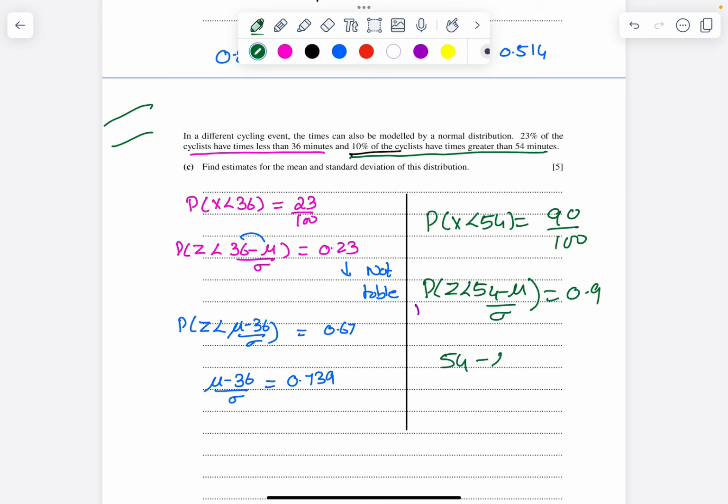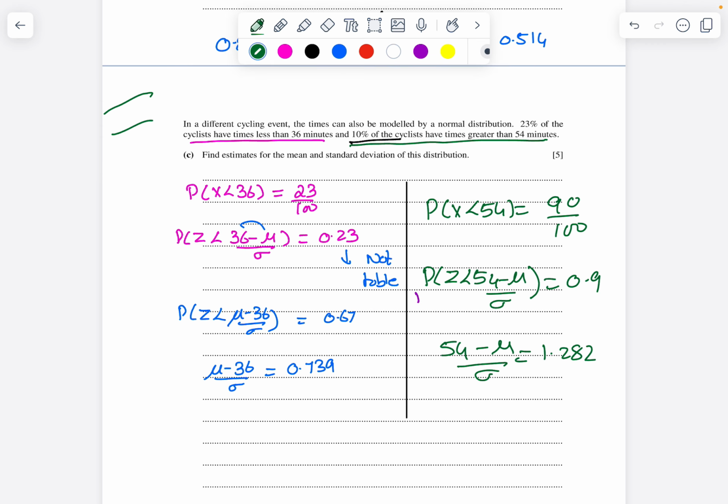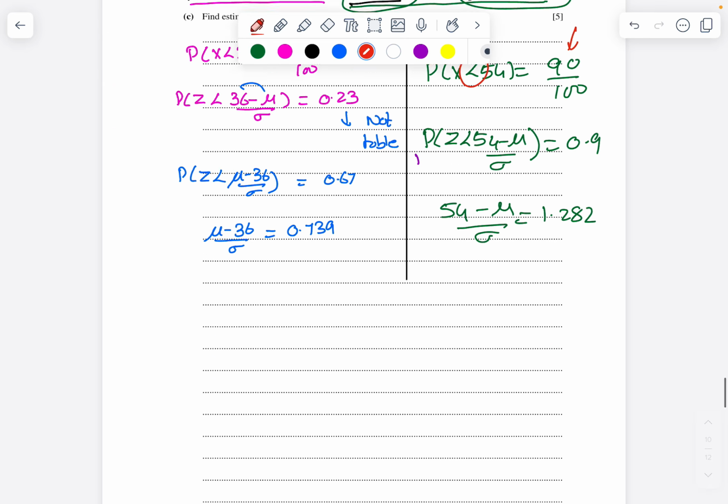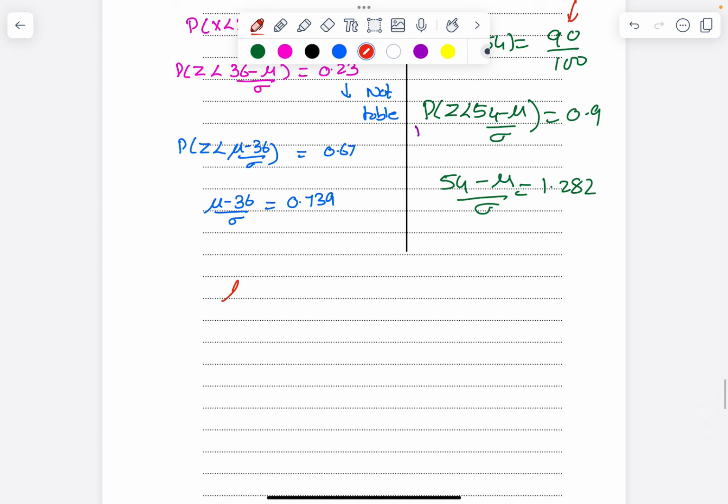So (54 minus mu) upon sigma equals 1.282, because he is telling that greater than 54 is 10%, so less than 54 will be the remaining 90%. So from here I get two equations. First equation is mu minus 36 equals 0.739 sigma. Second, 54 minus mu equals 1.282 sigma.